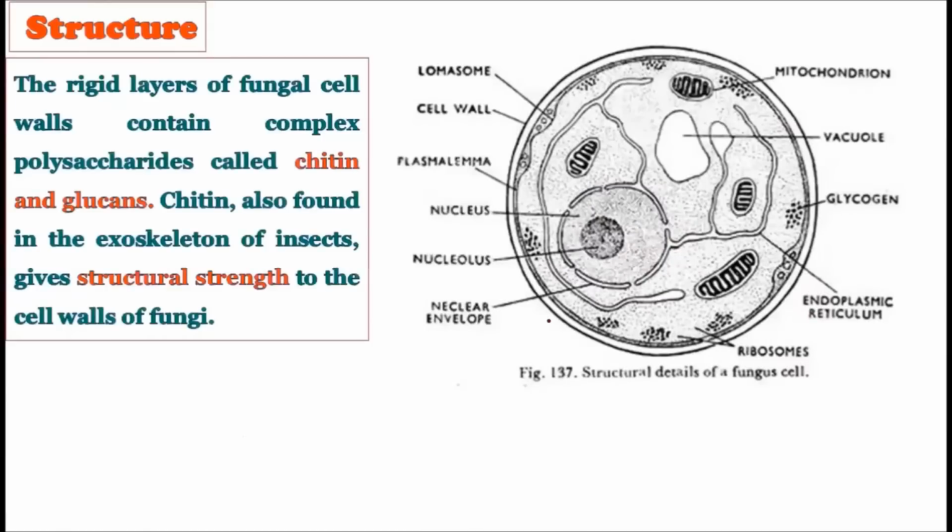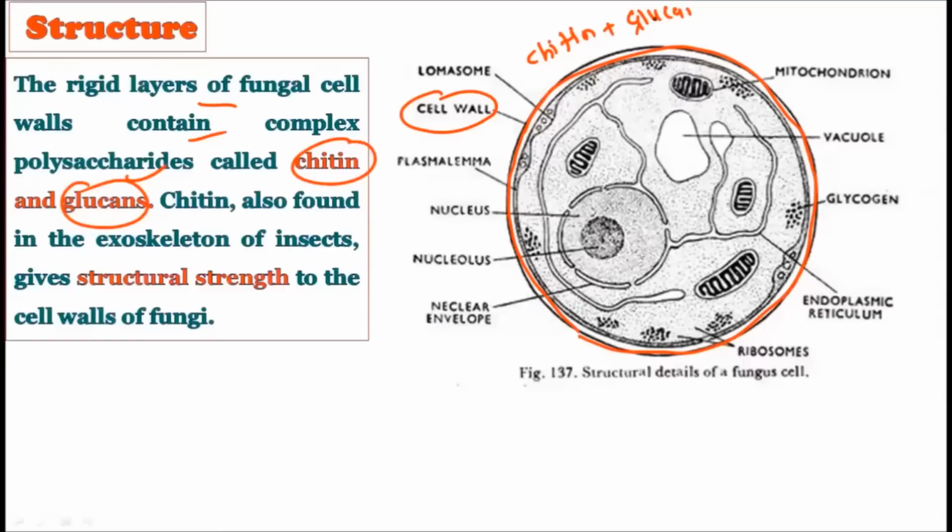Now see, the rigid layers of the fungal cell walls contain complex polysaccharides called chitin and glucans. Okay, we have just discussed that they show a complex cell wall. Here you can observe, this is the cell wall of the fungi. Outside they have a very complex cell wall, and from which chemical composition is this created? This cell wall is created from chitin and glucans. Very much different from the plant cell wall, which is made up of cellulose, hemicellulose and pectins, but in the fungi the cell wall is made up of chitin plus glucans. So please remember the chemical composition carefully for the fungi.